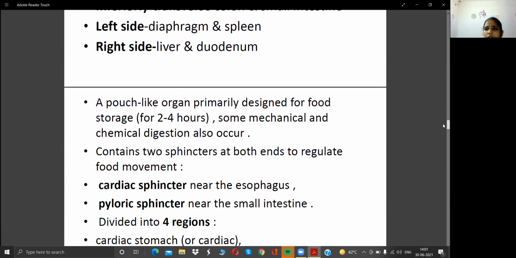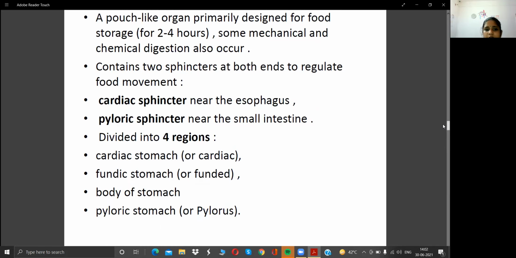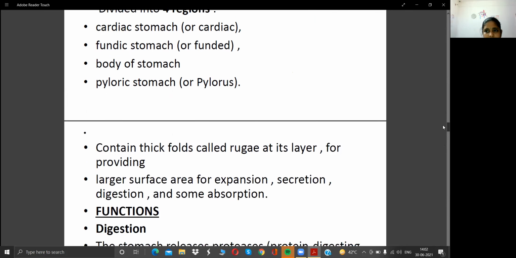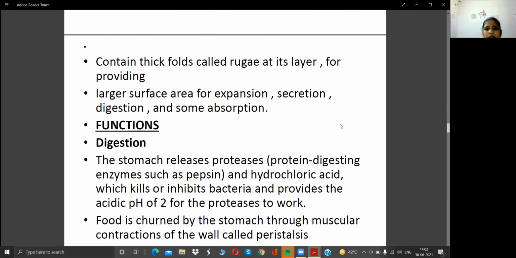We said that the stomach is a pouch-like organ primarily designed for food storage, and after that mechanical and chemical digestion also take place in the stomach. You can see there are two sphincters in the stomach, the cardiac sphincter and the pyloric sphincter. The stomach is divided into four regions: the cardiac stomach, fundic stomach, body of stomach, and pyloric stomach. Then we discussed that rugae are also present in the stomach, helping with expansion, secretion, digestion, and some absorption of the food.